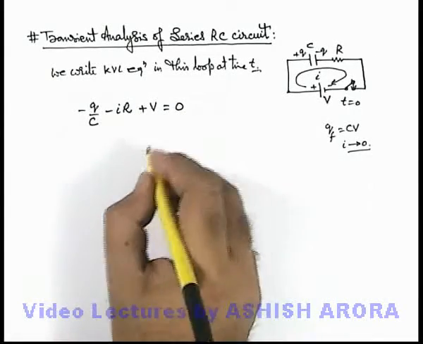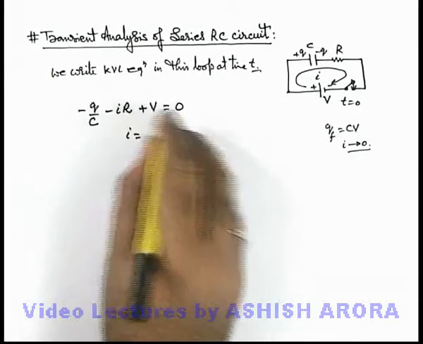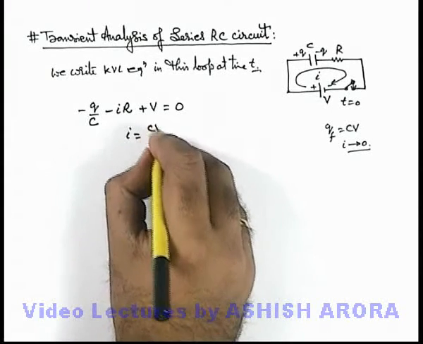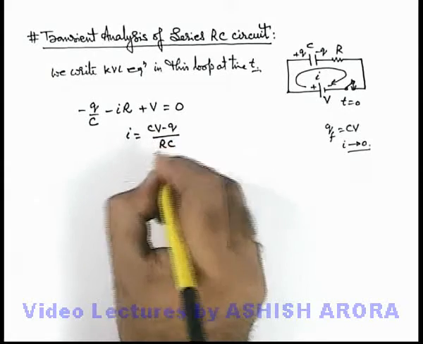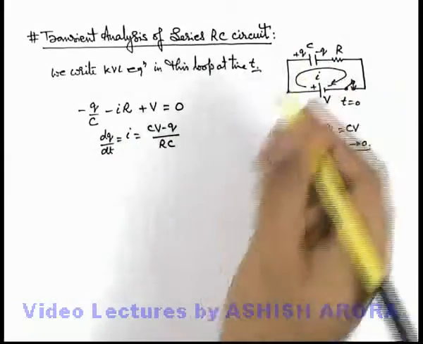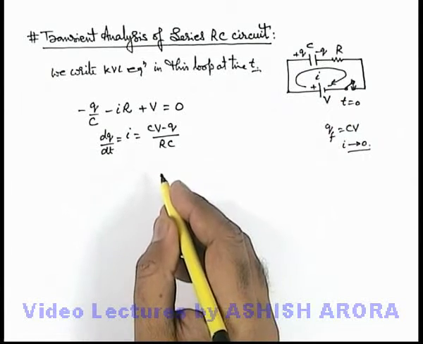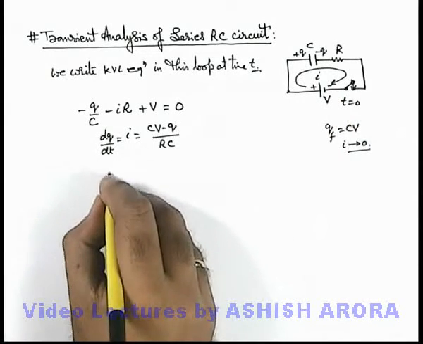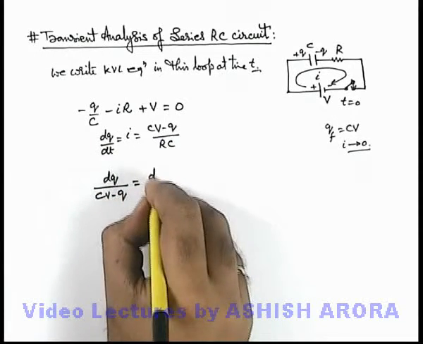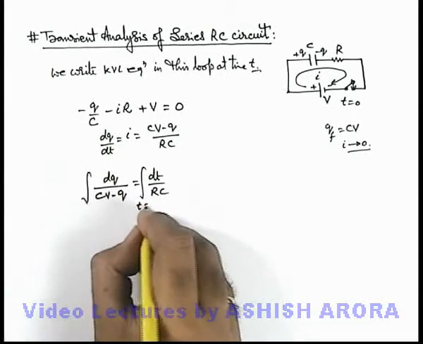If we just simplify this expression here, current can be written as we just take this on right hand side, and on simplifying we are getting current is equal to CV minus Q upon RC. And this value of current we can write as dq by dt, because this current is the rate of variation of charge, and this current is only depositing the charge over here. Now in this situation we can further separate the variables like dq upon CV minus Q. This can be written as dt over RC, and if we integrate this expression from t equals to 0 to